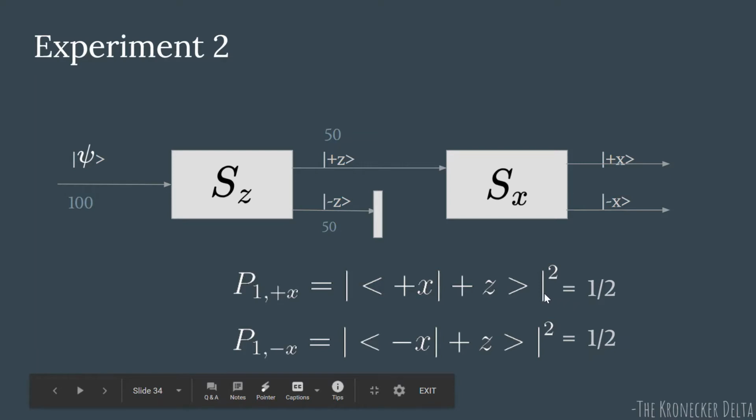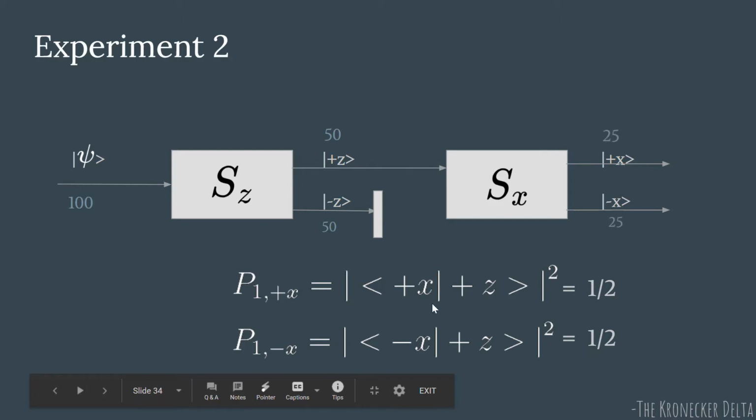We saw that in the earlier video. So to write it in mathematical terms, the probability can be written as the inner product of plus Z with plus X, whole square, which equals 1 by 2 since the probability is 0.5. And similarly, the probability of finding this plus Z in the minus X state is also 1 by 2.